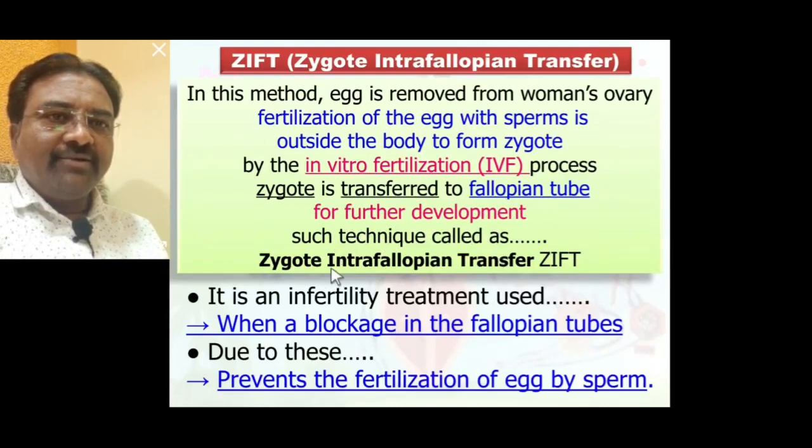Such a technique is called zygote intrafallopian transfer.